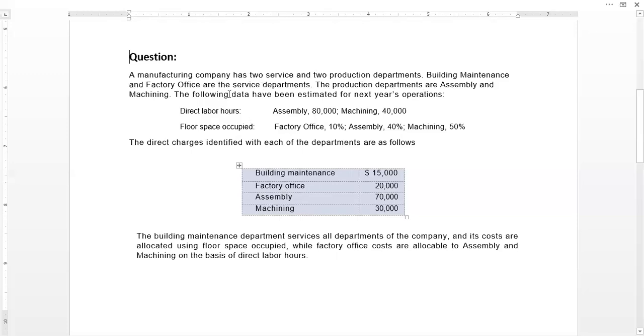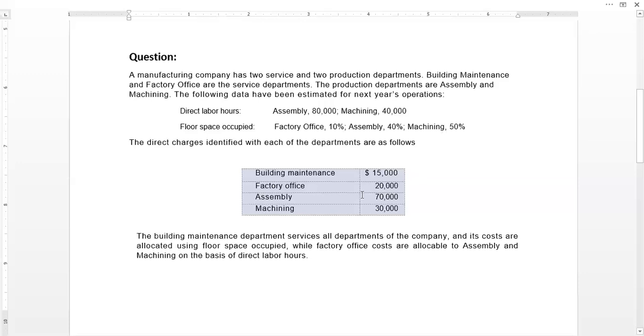The following data has been estimated for next year's operation. Direct labor hours is the basis. The assembly department uses 80,000 and the machining department uses 40,000. So direct labor hours are only used in these two production departments, assembly and machining. So we will see this direct labor hour will serve as the basis of allocation for which cost. The second allocation basis is floor space occupied. The factory office and building occupy 10% of the total space. The assembly department occupies 40% and machining 50%.